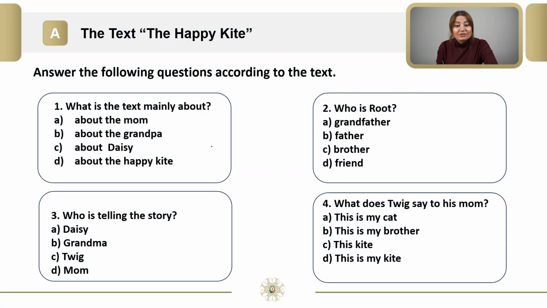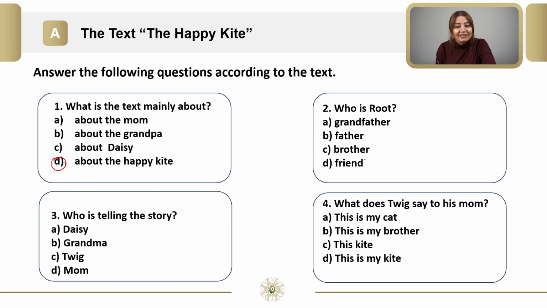Answer the following questions according to the text. Dear students, I am sure that you listened to the text carefully. Now we have 4 questions about this text. The first question is, what is the text mainly about? Yes, I can hear you. The text is mainly about the happy kite. D is right. The second question, who is Root?